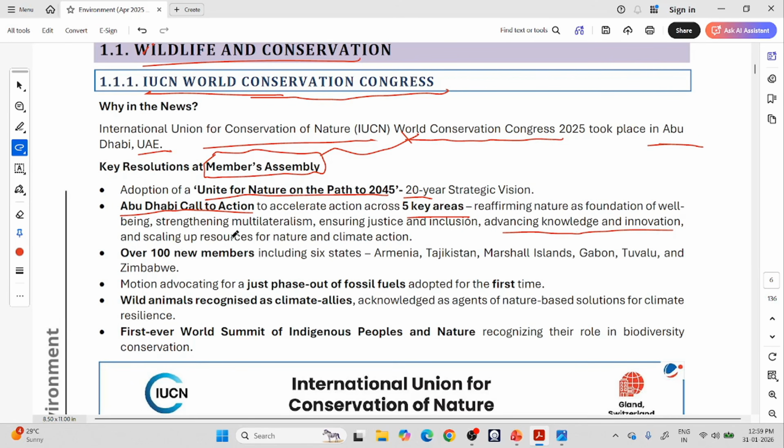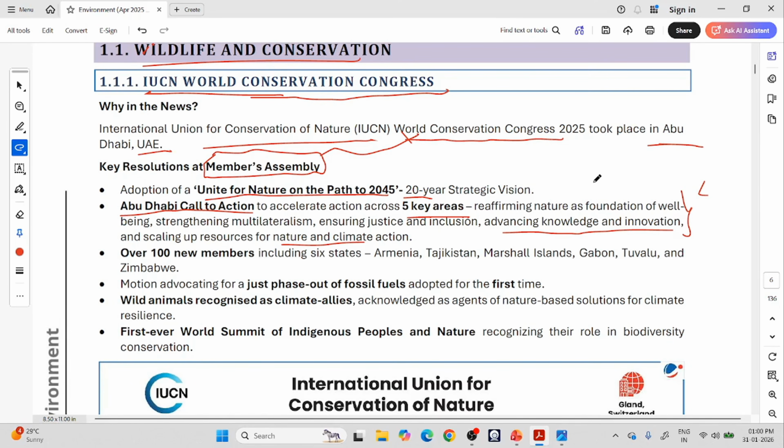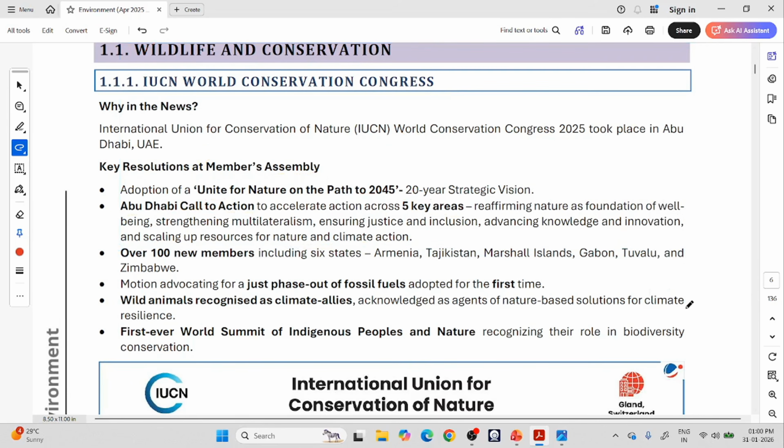So advancing knowledge and innovation, and scaling up resources for nature and climate action, increasing the resources. So you can see here they are mixing conservation, climate action and social justice.